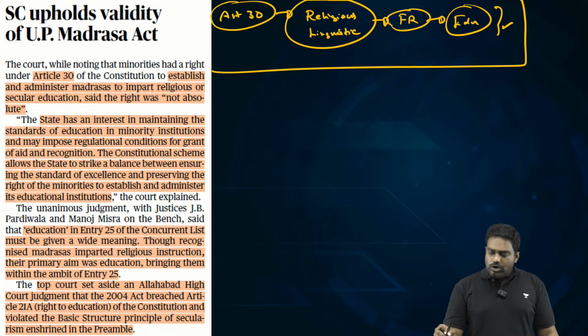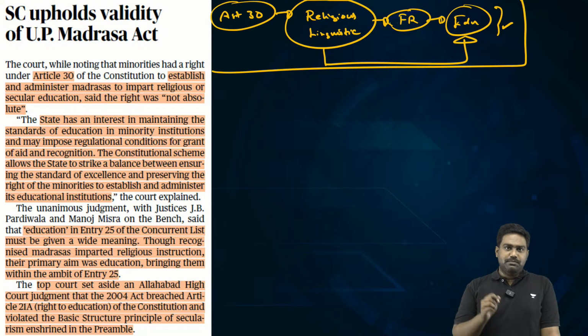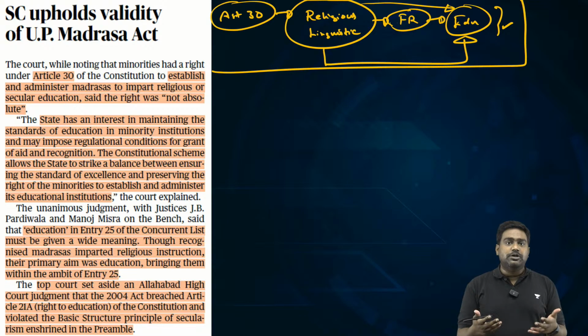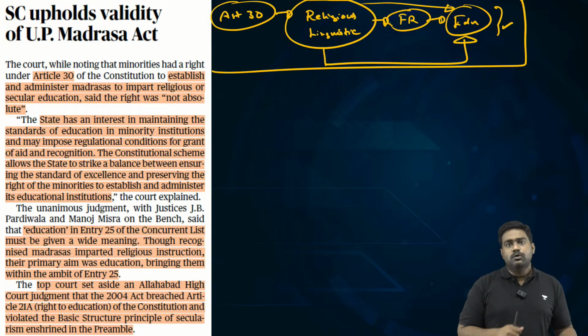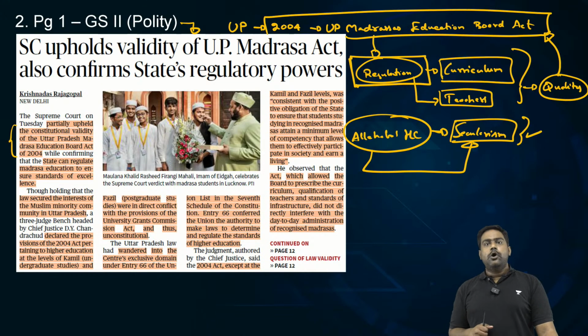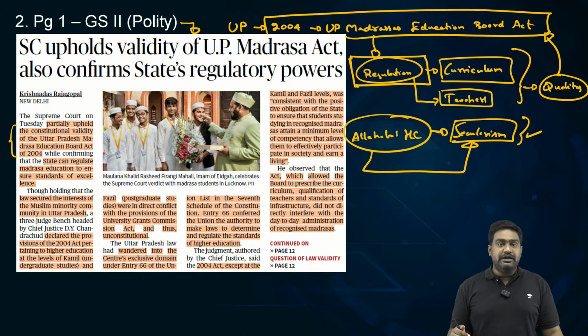So this is to protect the minority communities, to help the linguistic minorities to protect their language, which is in minority, to help religious minorities to protect their religious teachings, and thus protect the spirit of secularism, which is also mentioned in the preamble of the Indian Constitution. So Allahabad High Court had struck down this law as violative of the basic structure of the Constitution and violative of the principle of secularism, because it would allow the state to interfere with the administration of educational institutions.